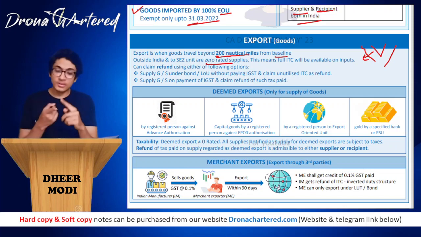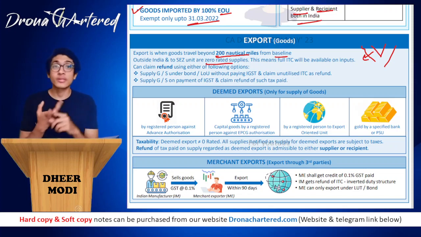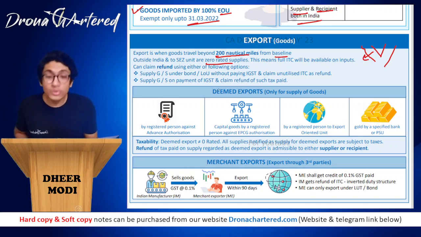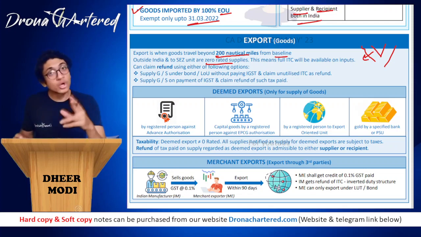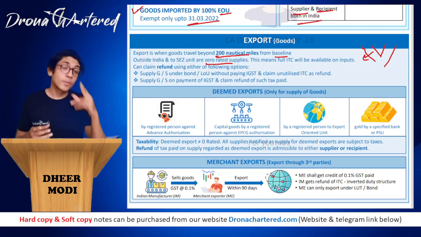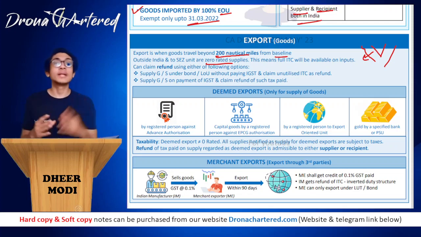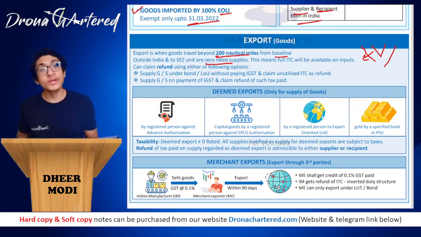What is the difference between zero rated, nil rated, exempt supplies? Okay. So your zero rated supplies, even though no GST is leviable, you will still get ITC on your inputs. This is not the case with exempt goods because in case of exempt goods, you are not paying any GST on output, but you are also not receiving any ITC on your inputs. However, in zero rated supplies, you get ITC on your inputs as well. So therefore, full ITC will be available on inputs as well.